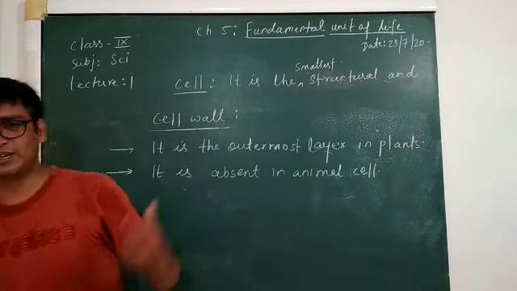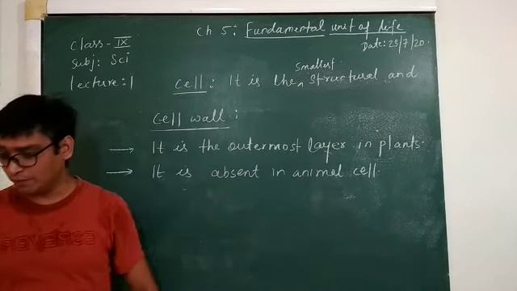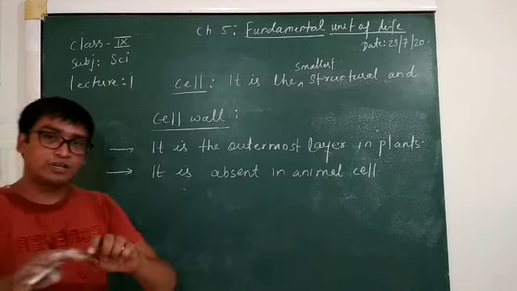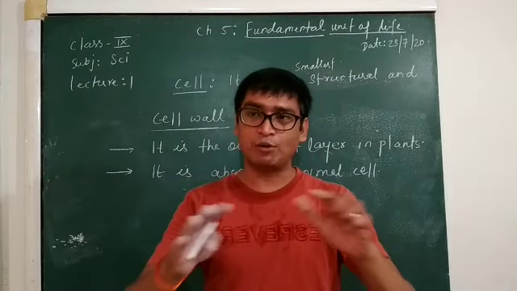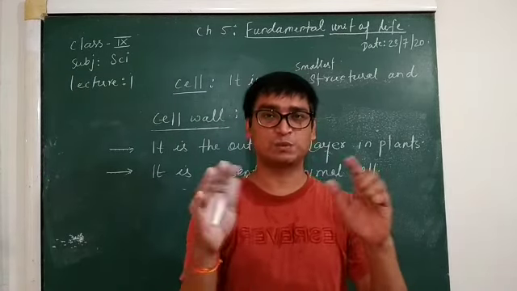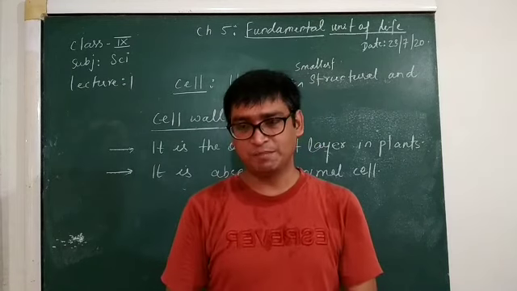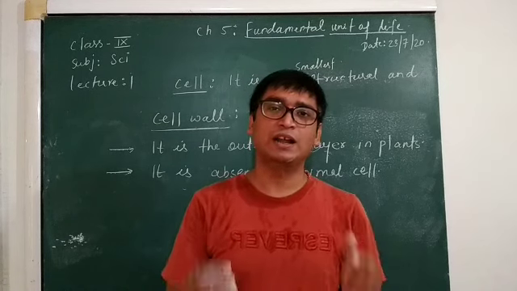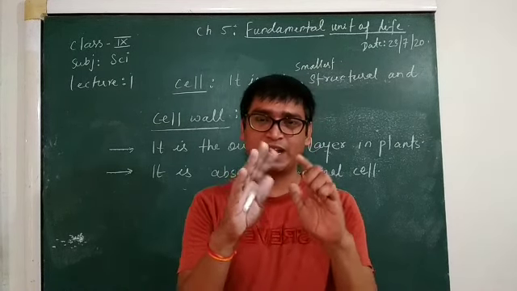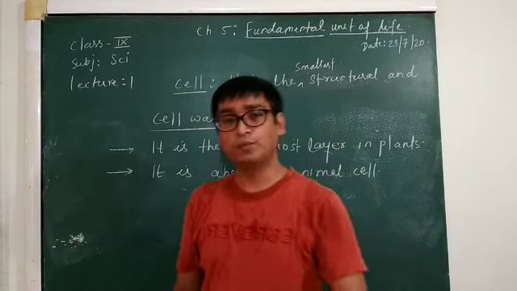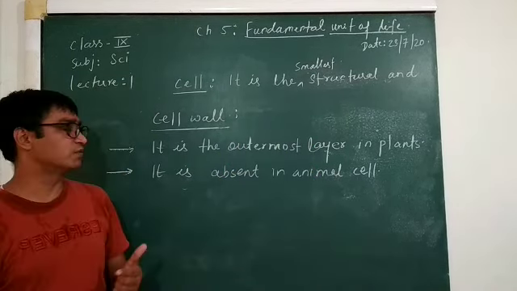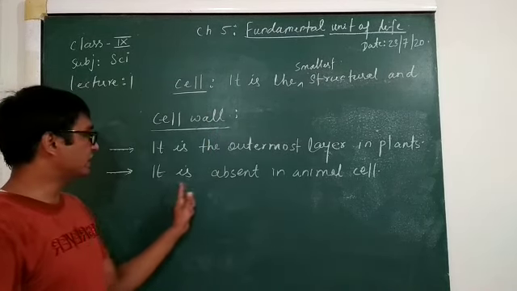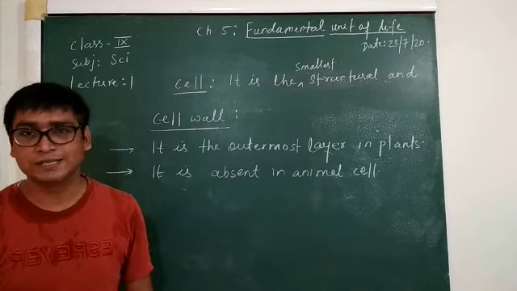Okay, you can just note it down one by one. Third one, you can say that this outer part of the plant, you might have seen, is very hard and brownish in layer. Sometimes it loses water, and you might have seen it is very hard and rough in nature. That loss of water is called plasmolysis. It is absent in animal cell.